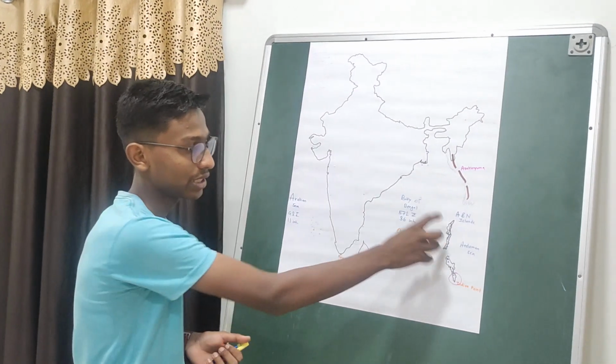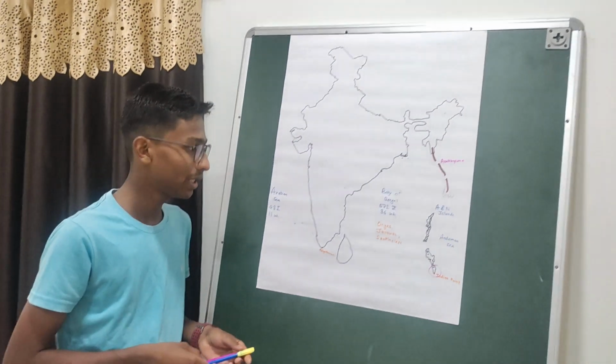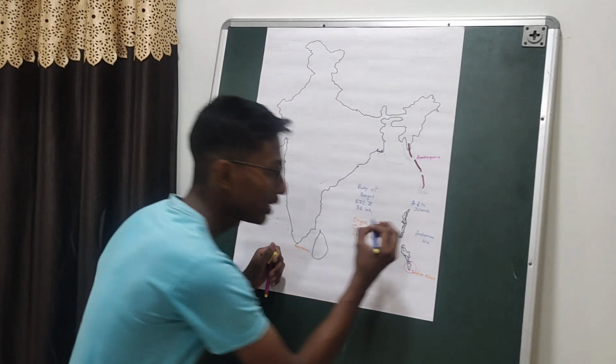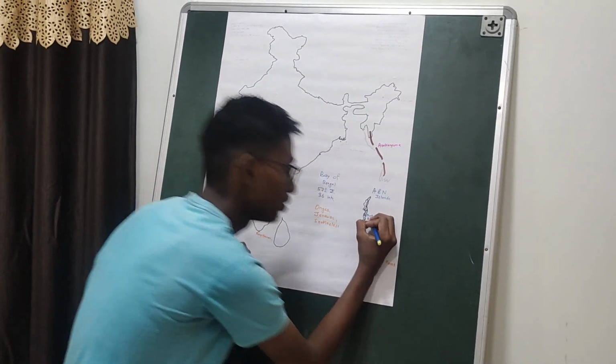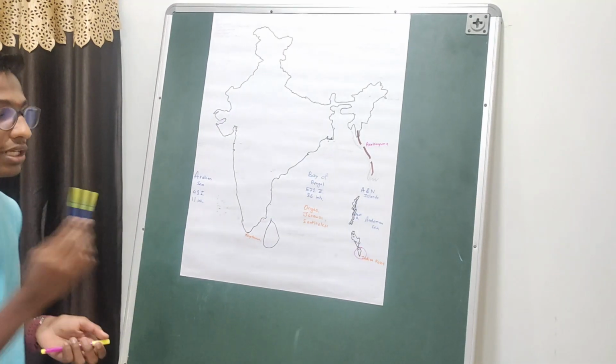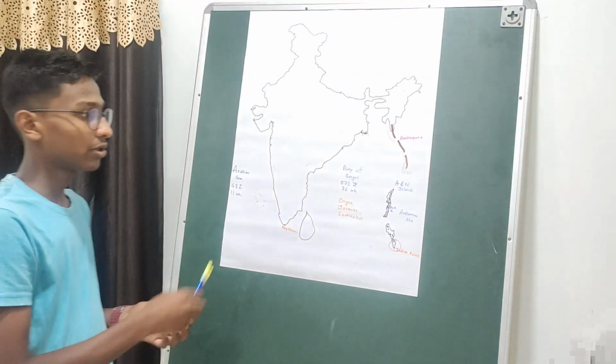Then this Andaman and Nicobar group of islands is a union territory. The capital of this union territory is Port Blair. This is the capital of the Andaman and Nicobar group of islands. So this is all about Andaman and Nicobar.